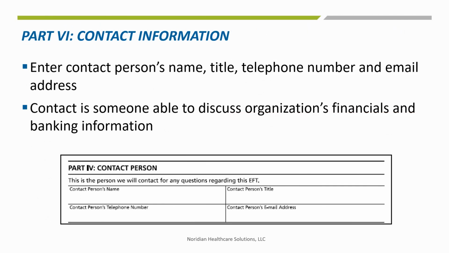Part 4 adds the contact person for the organization. This person should be someone who may discuss the organization's financials with Medicare. Enter the contact person's name, title, telephone number, and email address.